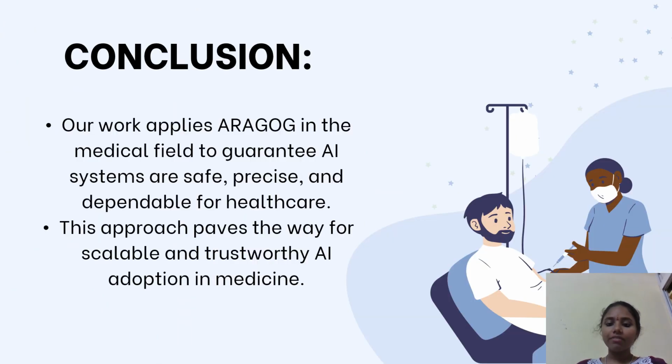To close and summarize, our project is about adapting Aragog to evaluate medical RAG systems. In this milestone, we have introduced the problem, explained the base paper, defined the scope, outlined our proposed solution, and presented the system architecture. In the next phase, we will implement the pipelines, run actual evaluations, and compare the performance. This will give us valuable insights into which strategies are most effective for building safe and reliable medical AI.